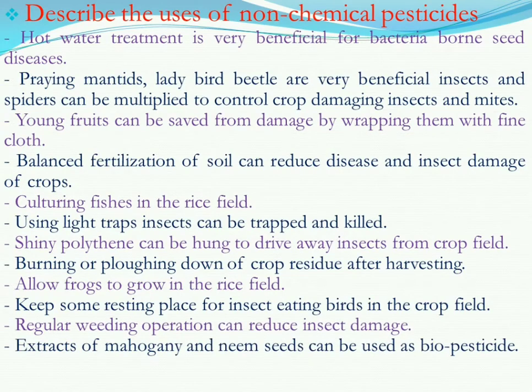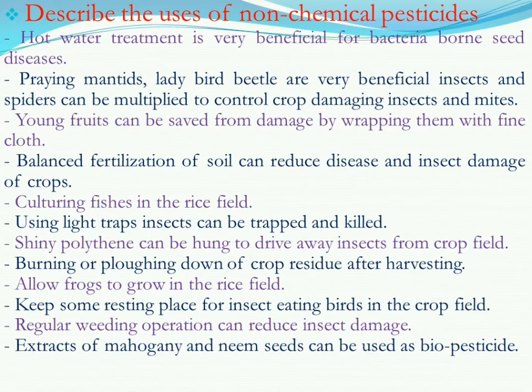Regular weeding operation can reduce insect damage. So if we do weeding on the crop field routinely, that can help so that no insects can grow on those weeds. So that is one solution. Extracts of mahogany and neem seeds can be used as biopesticides.